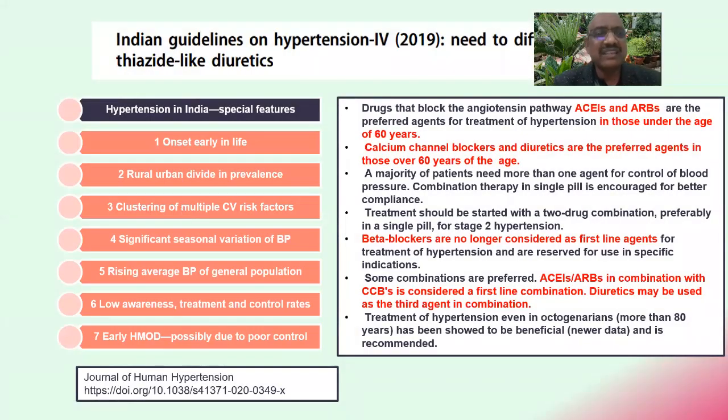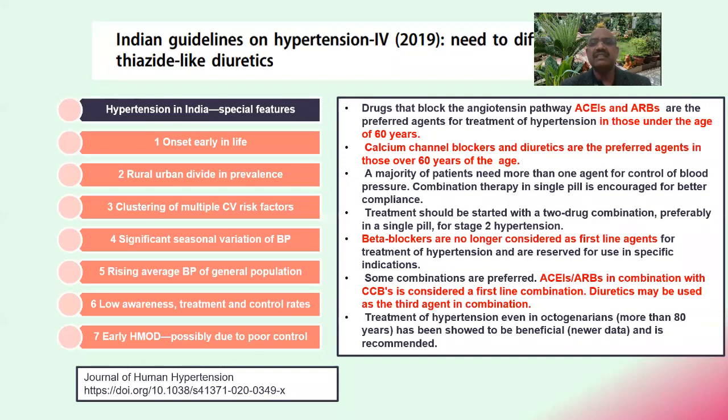We are well aware that hypertension in India has some special features. This is an important work by the Indian researchers: onset is early in life, rural-urban divide in prevalence, and clustering of multiple severe risk factors with significant seasonal variation, rising average BP of the general population and low awareness, and early HMOD possibly due to poor control.